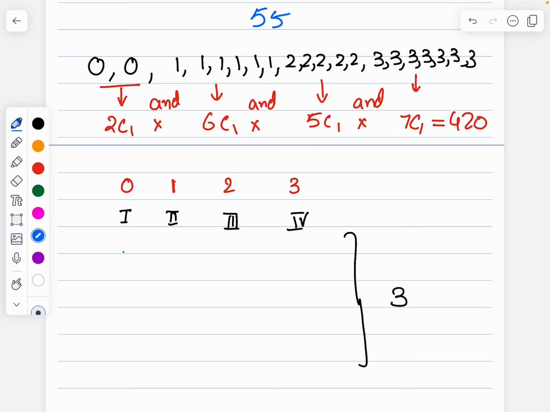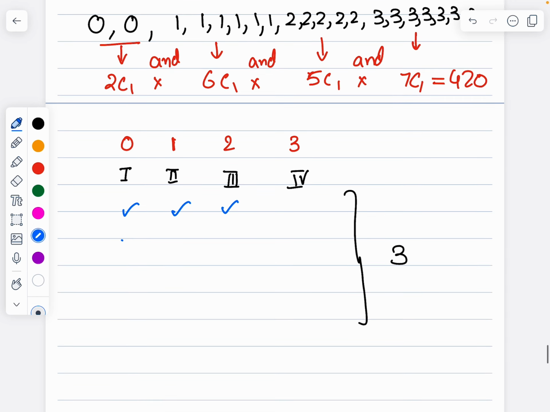I choose from 0, I choose from 1, and I choose from 2. This has to be done very carefully, because the total of all the balls should be 3.